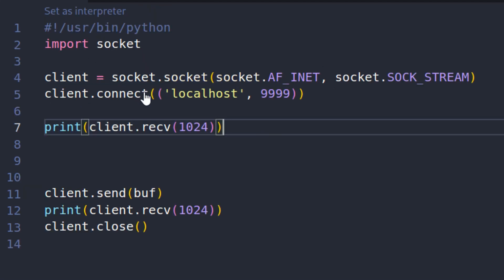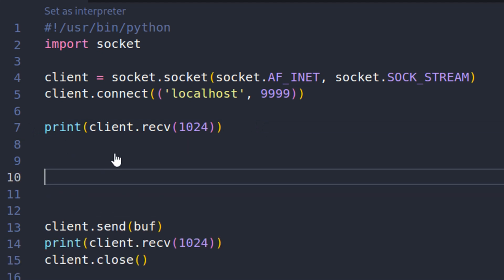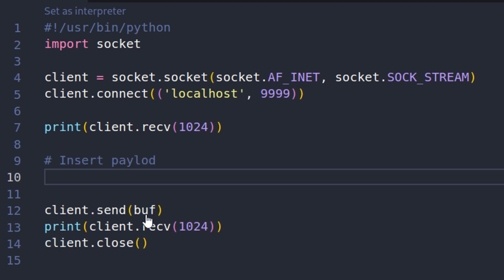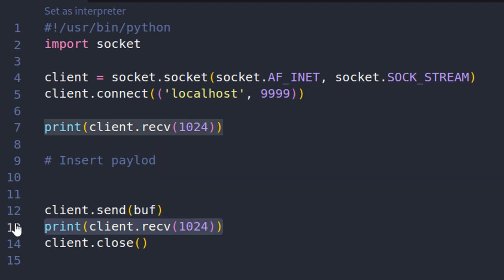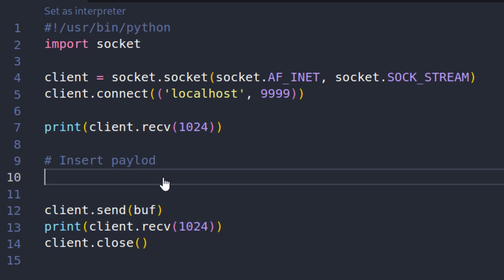Initially it asks us what we want to say, so we're going to receive that, and then we're going to put a payload here. Insert payload, and we're going to send off that payload, this buff variable, and then we're going to receive hopefully a shell or a flag or whatever we're going to set this up to do. So let's start putting that together.